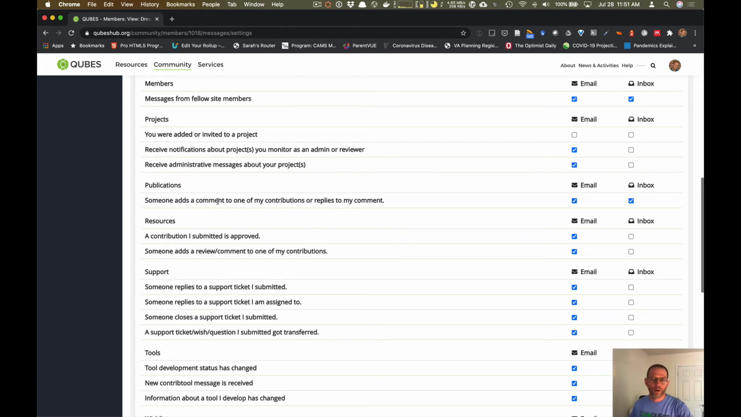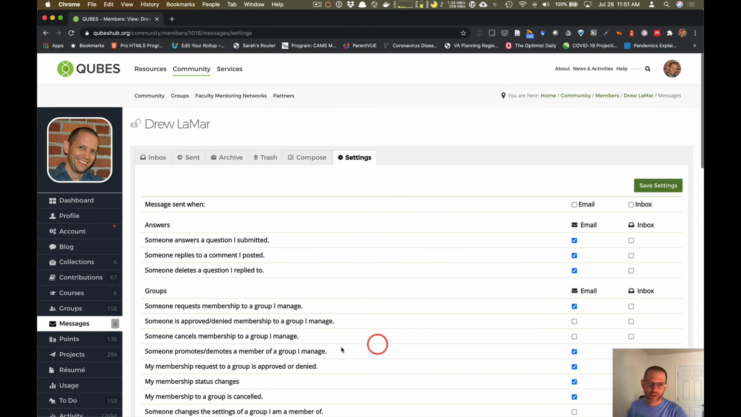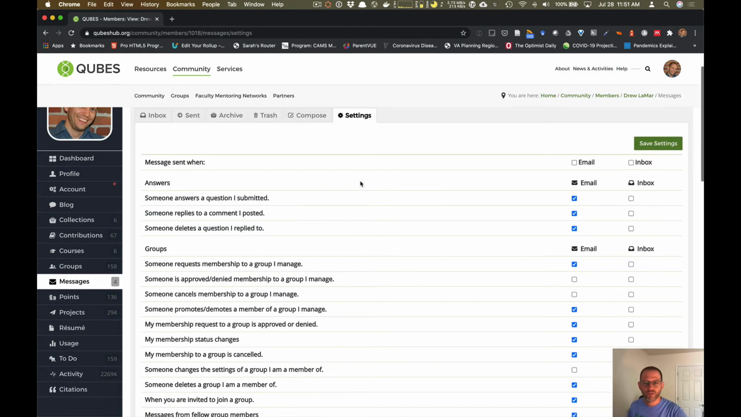But again, I want to reiterate one more time. By default, if you've never been to this area of the hub, you should be receiving those emails. So if that's not the case, contact me. Going through help is probably the easiest thing to do, or through the information booth. And then I'll see if I can get it fixed.